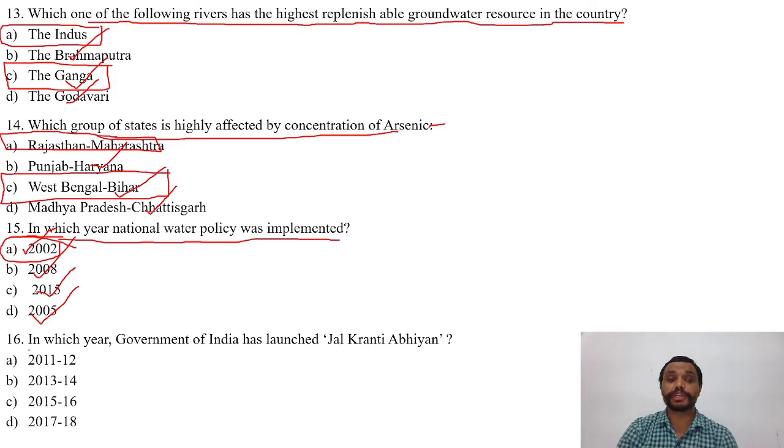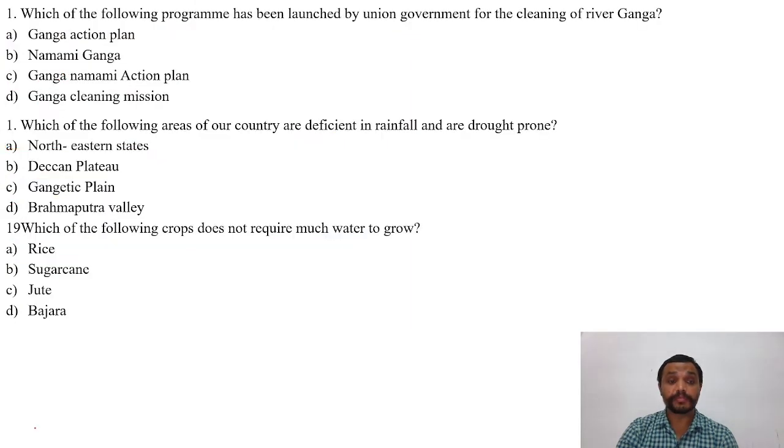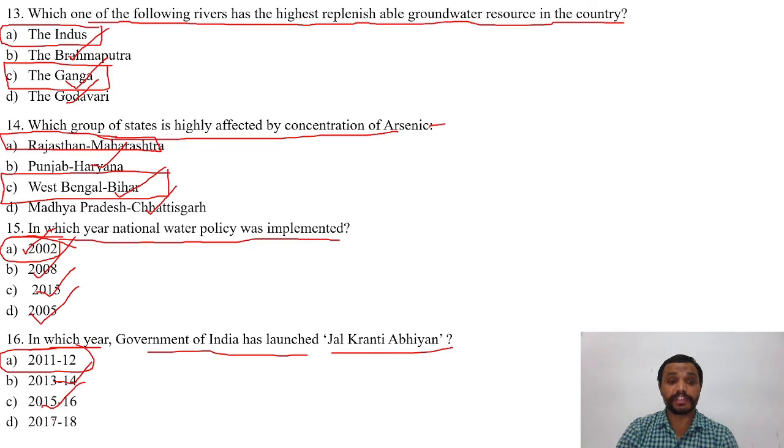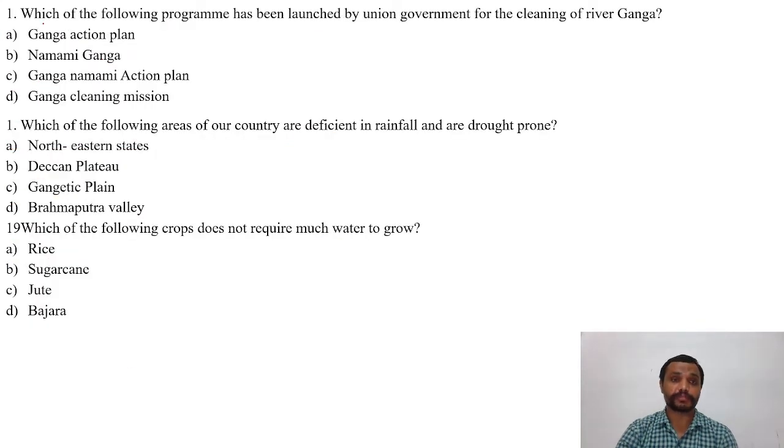Now the next question is, in which year Government of India has launched Jal Kranti Abhiyan? The options are A, 2011 and 12, B, 2013 and 14, C, 2015 and 16, D, 2017 and 18. The right answer is C, that is 2015 and 16.